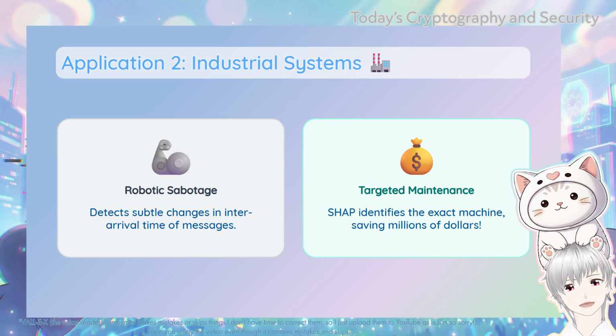But the ensemble AI from this paper would detect the subtle changes in the inter-arrival time of the network messages. The SHAP explanation would show the factory engineers exactly which robotic arm is receiving the weird data, allowing them to pause that specific machine for maintenance without having to shut down the entire factory, saving millions of dollars.